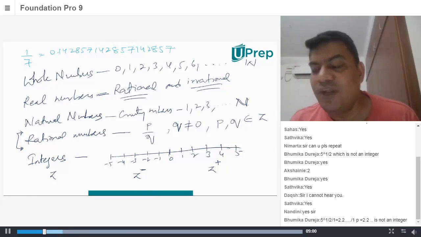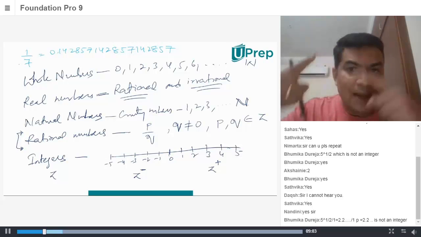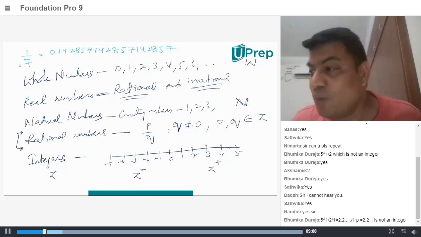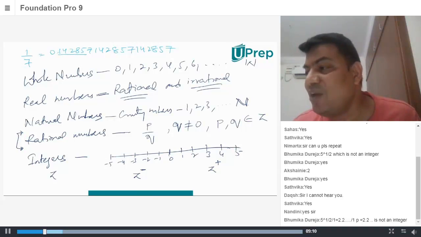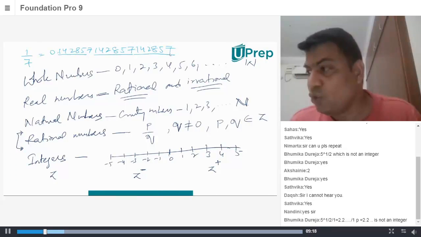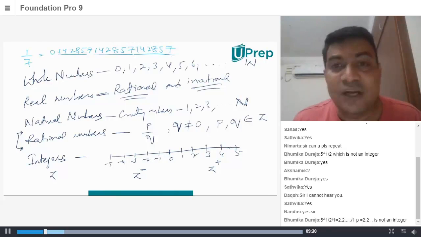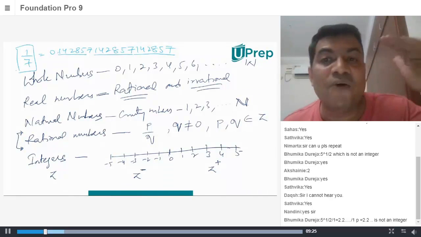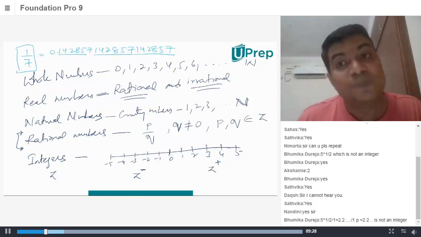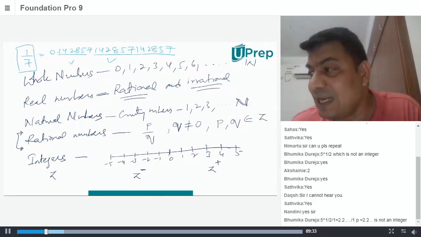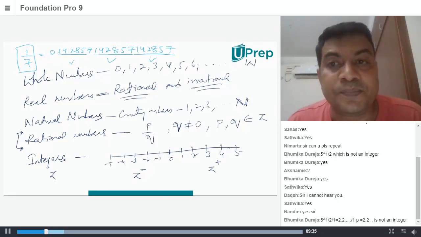You will see when you calculate 1 by 7, the number will keep on repeating. It's recurring and non-terminating. 142857, 142857, 142857 will keep on recurring. But that is not the reason why it is a rational number. It is a rational number because 1 by 7 is in the form of P by Q. So it's an observation that this number is repeating, recurring and non-terminating.